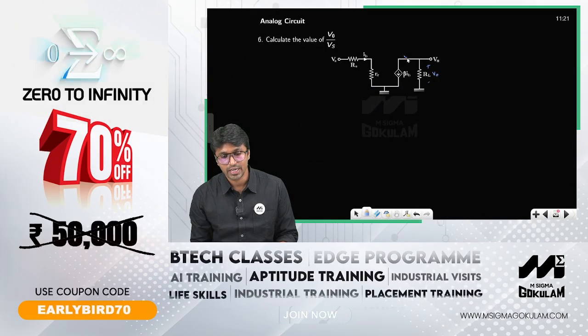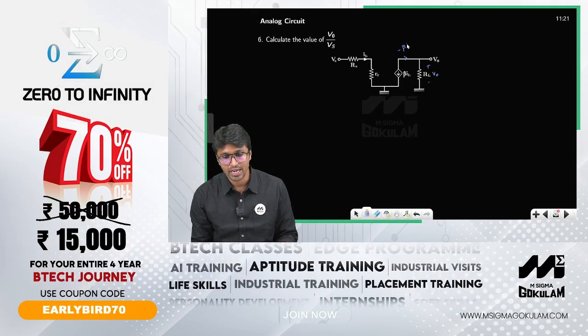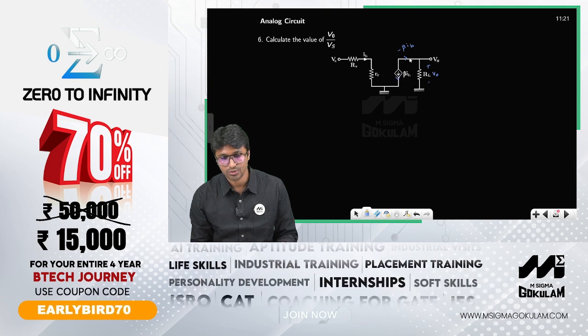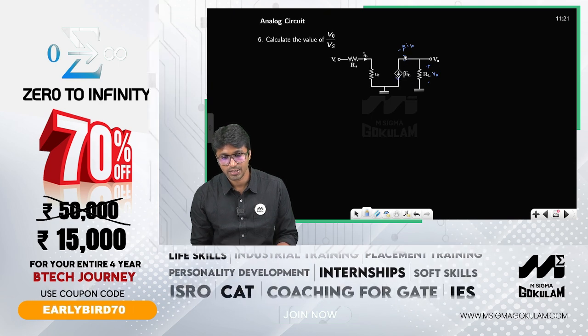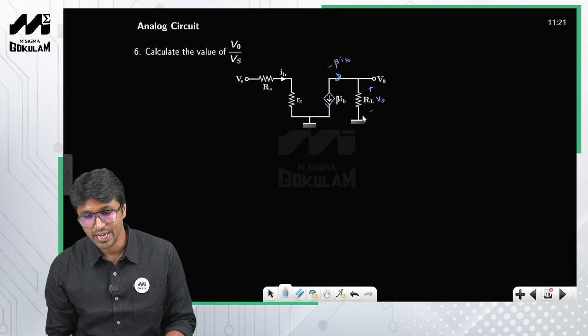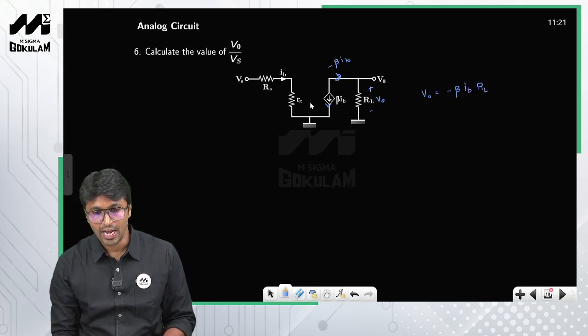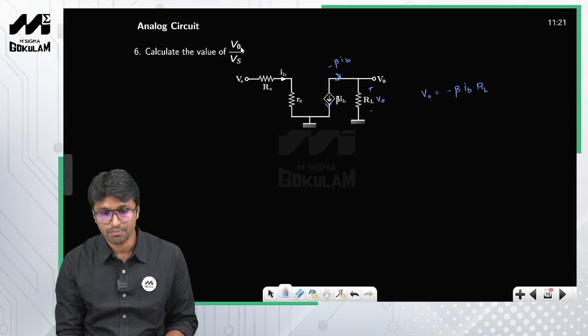So what will be this current? This current will be equal to minus beta IB, right? If this is beta IB, then this will be minus beta IB. So obviously this beta IB has to flow through this resistor RL. Therefore V0 is equal to minus beta IB into RL. Now you need a relationship between V0 and Vs. So what is IB here? In order to calculate IB, you just have to look at the input side.